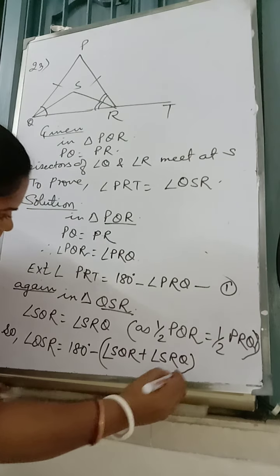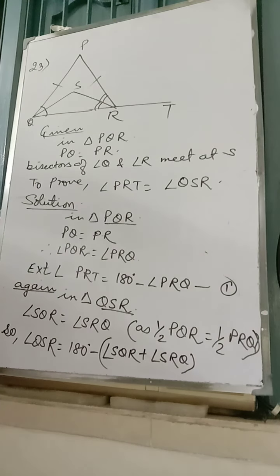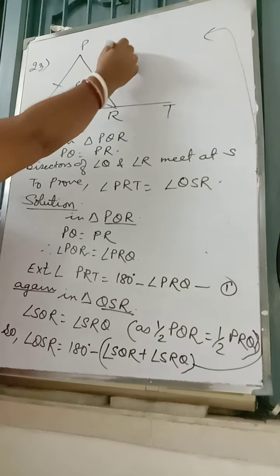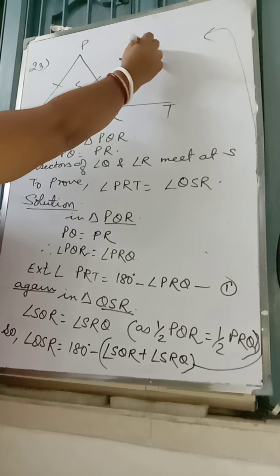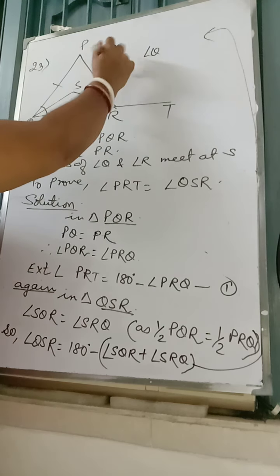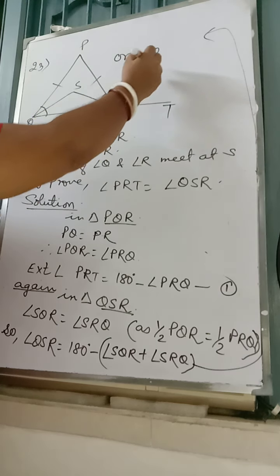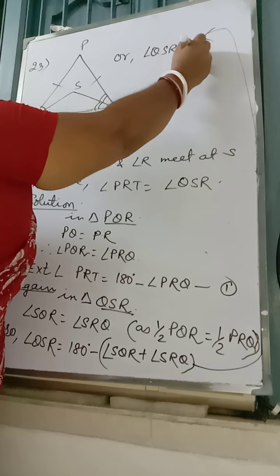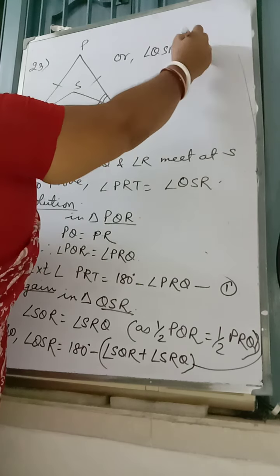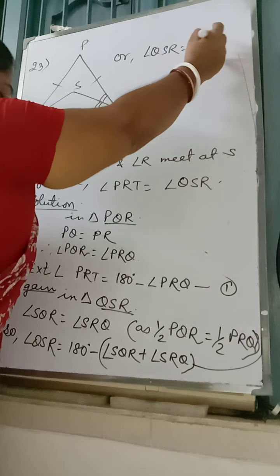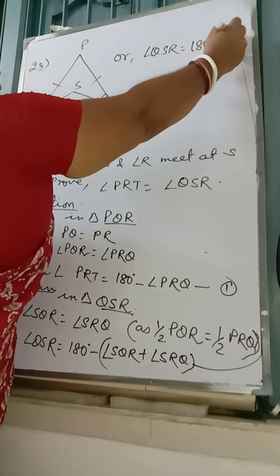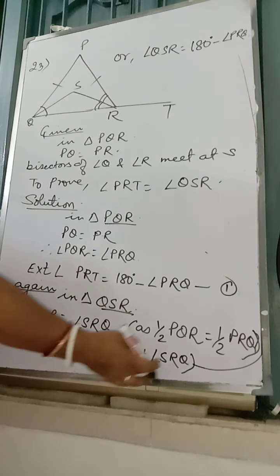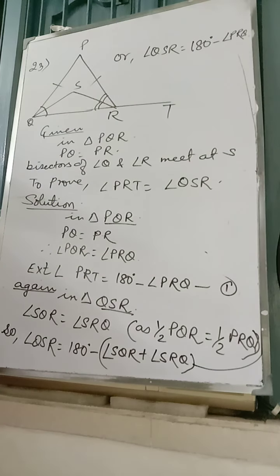Now if angle SQR and SRQ give you what? So angle QSR is equal to 180 degrees minus angle PRQ. They are the halves of PRQ.